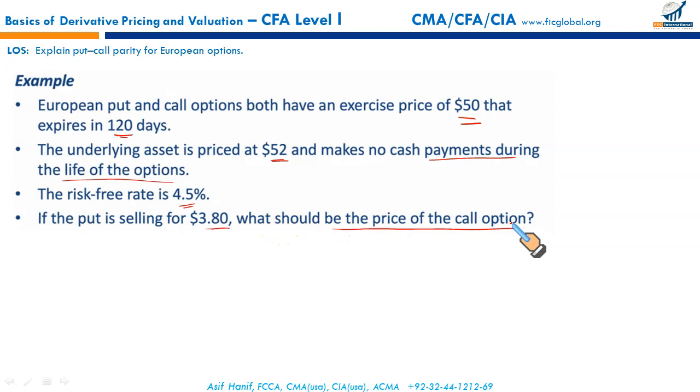So applying the put-call parity, we know C0 is equal to P0 plus S0 minus X upon (1 plus r) raised to the power T. Plugging in the numbers, the price of the put option is given as 3.8.